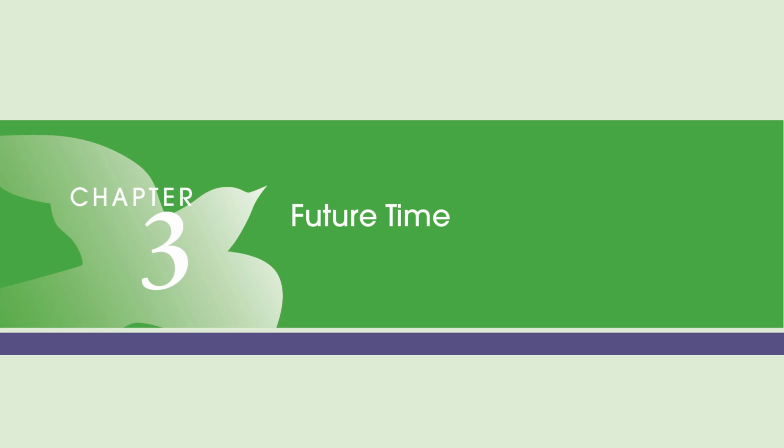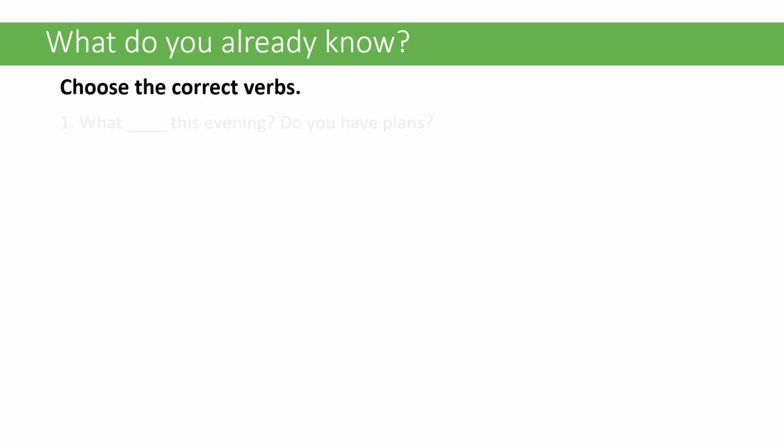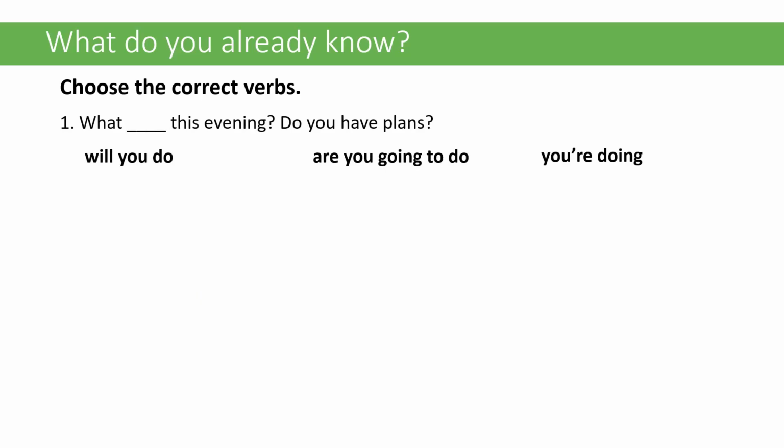All right, so this video is going to cover Chapter 3 of Fundamentals of English Grammar, Future Time, and this is Lesson 1. This lesson will be about be going to and will to express future time. So to start off with, let's go ahead and look at what you already know.